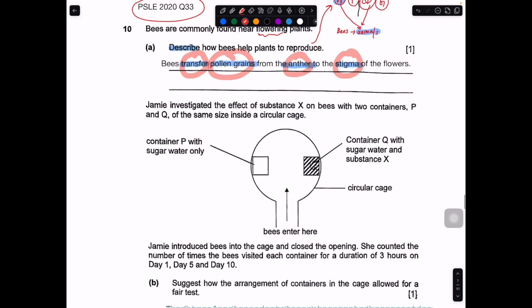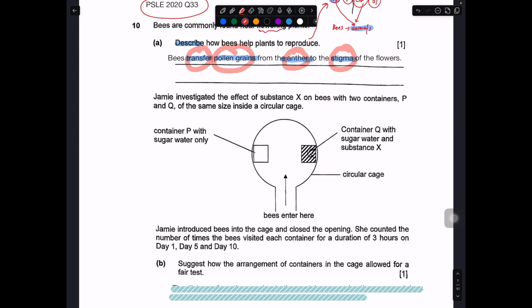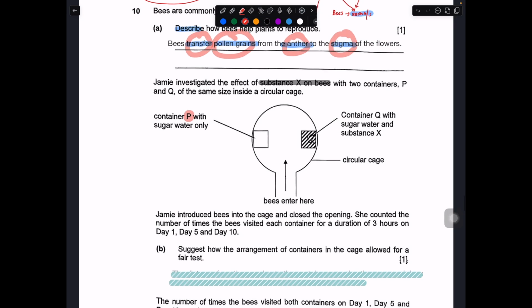Okay, so moving on. Jamie investigated the effect of substance X on bees, with 2 containers, P and Q, of the same size inside a circular cage. Over here, P has sugar water, which serves more or less as a nectar to attract the bees. Q has sugar water with X. So basically, they are trying to tell you this one has X, and this one has no X.